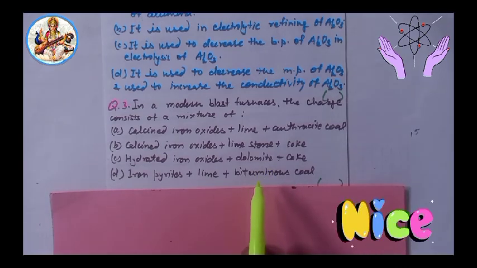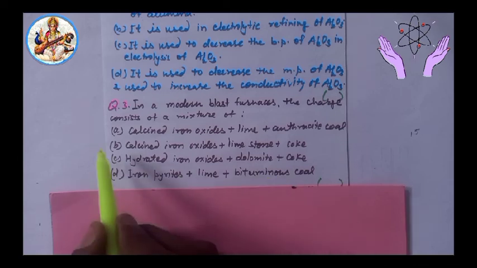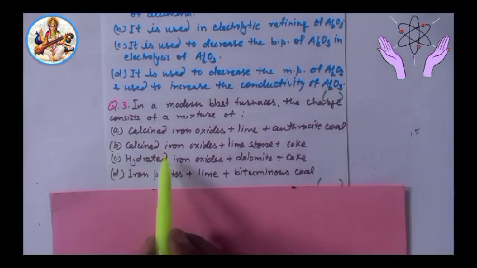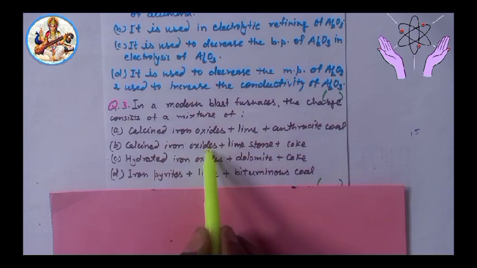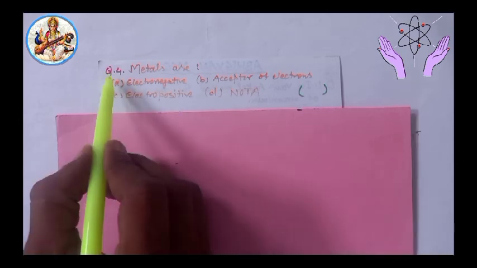We know that in a modern blast furnace, the charge consists of calcined iron oxides, limestone and coke. So the answer is option B, calcined iron oxide plus limestone CaCO3 plus coke.